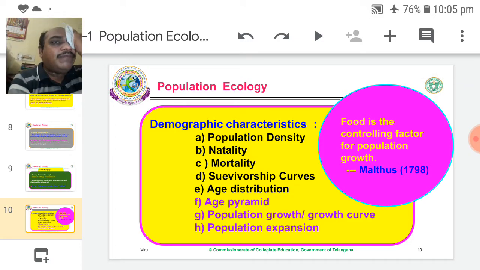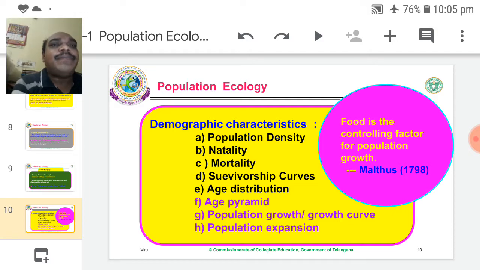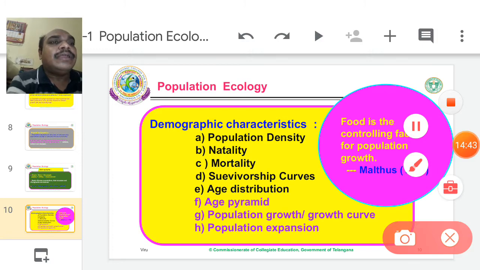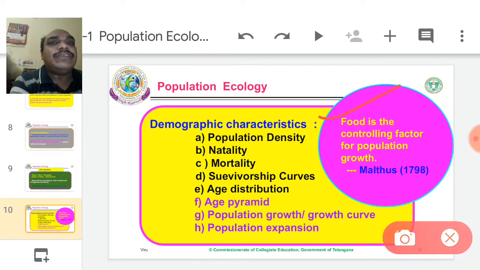Now, demographic characteristics. Before going into details, let us see one quotation. That is, food is the controlling factor of population growth. So food is the main controlling factor for population growth. Population growth is regulated especially by food availability, based on the availability of food.